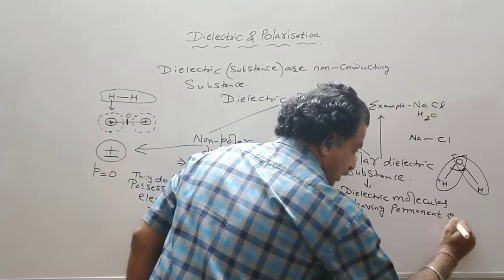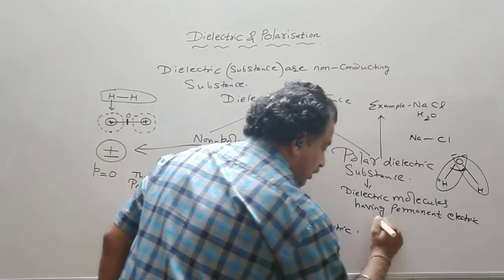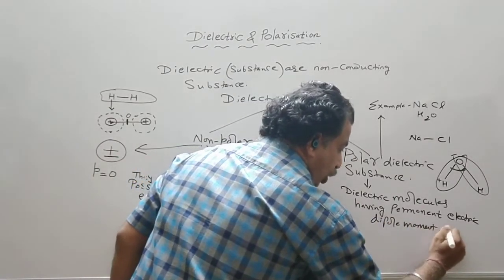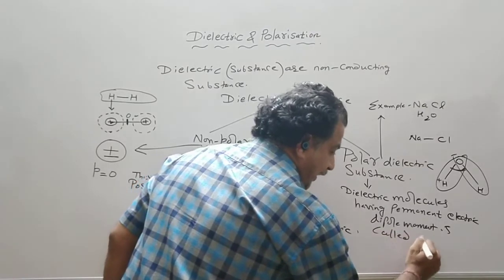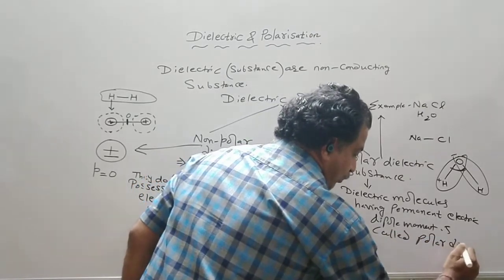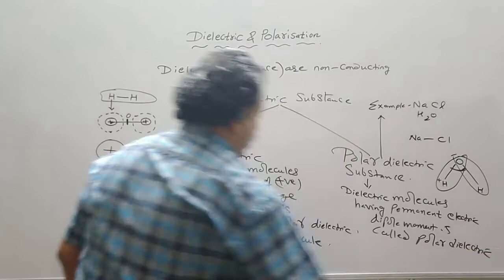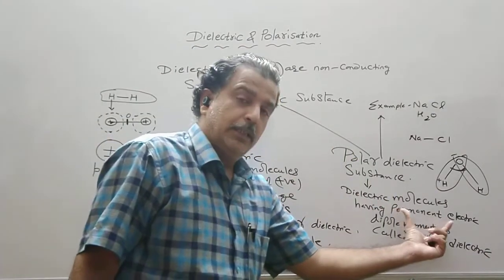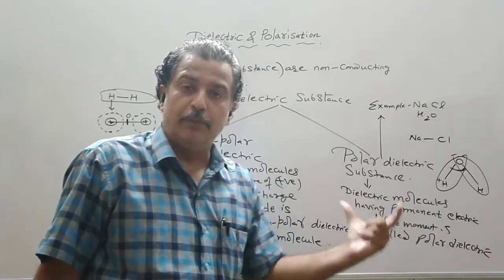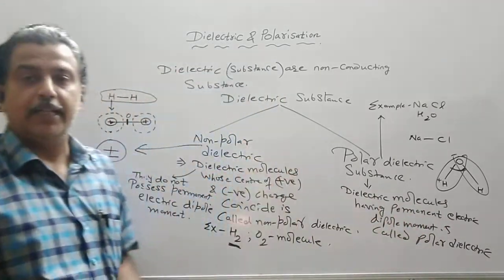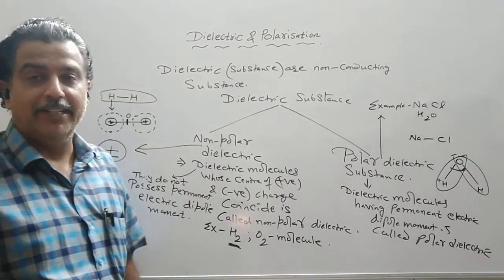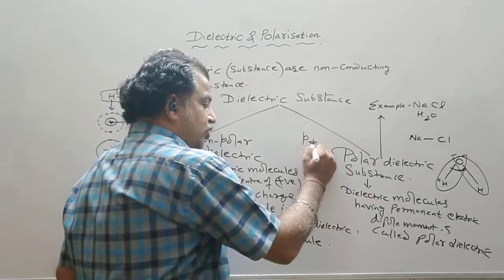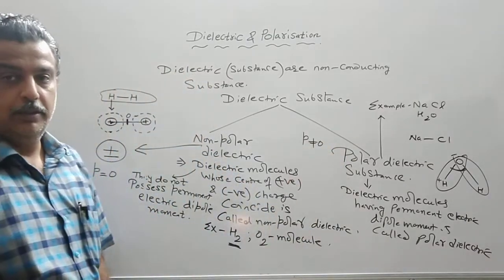So it is the opposite of non-polar. Non-polar molecules do not possess a permanent electric dipole moment, while polar molecules possess a permanent electric dipole moment. It means the positive and negative charge are separated by a finite distance. So for such molecules, P is not equal to 0.